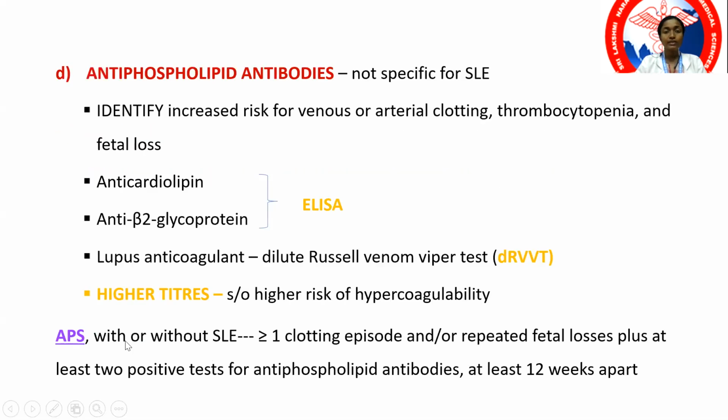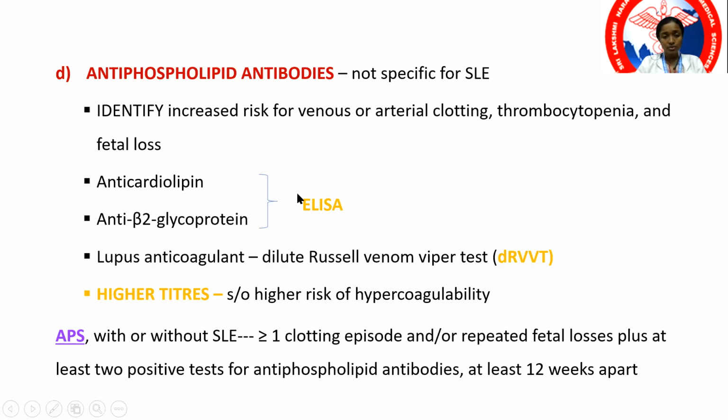This is the criteria for antiphospholipid antibody syndrome. That is, individuals with or without SLE, if they have one or more clotting episodes and repeated fetal loss, plus at least 2 positive tests. Among these 3 antibodies, at least 2 positive antiphospholipid antibodies should be positive over a span of more than 12 weeks. That is more than 3 months span.